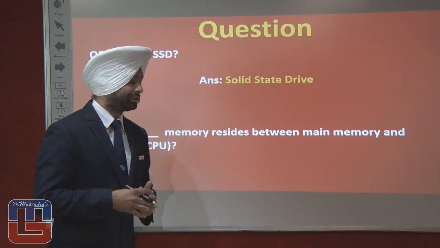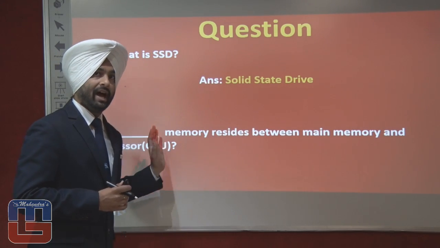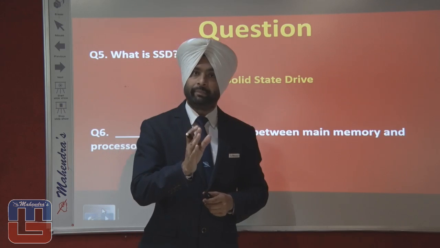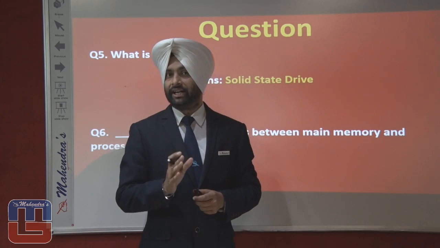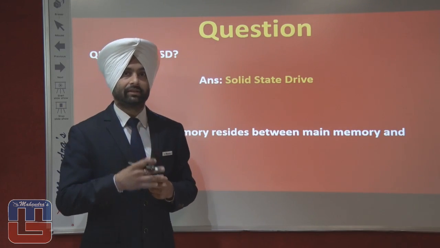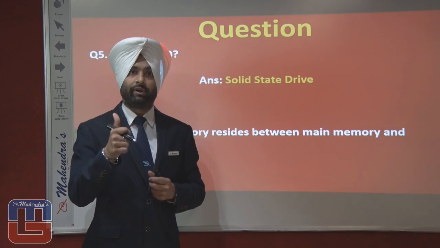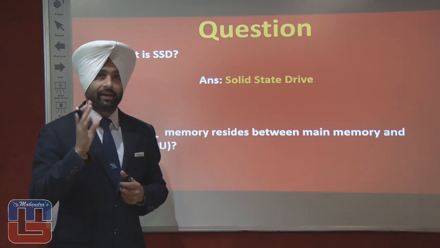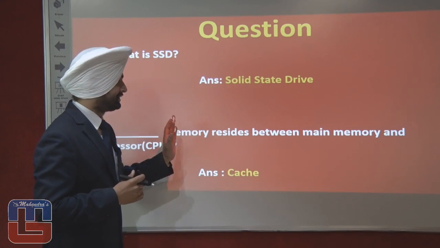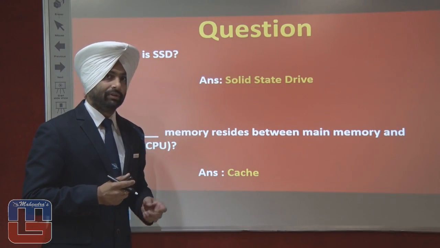Moving over to the next question. Dash memory resides between main memory and the CPU. Name the memory that is located between the main memory and the CPU. Okay, first, let me give you a hint. This memory has three different levels, L1, L2 and L3. Now, did you get the answer? Yes, the answer is cache. Cache resides between the main memory and the CPU.